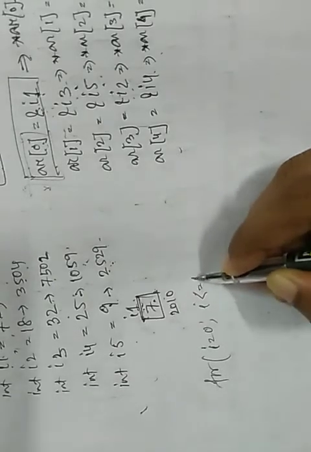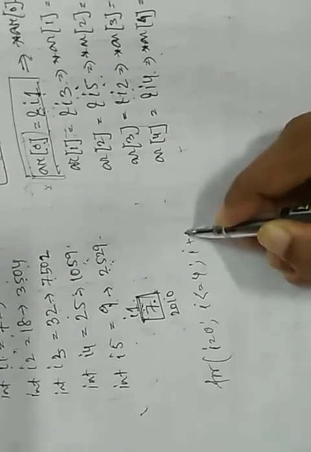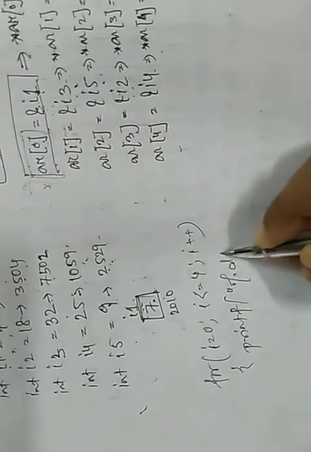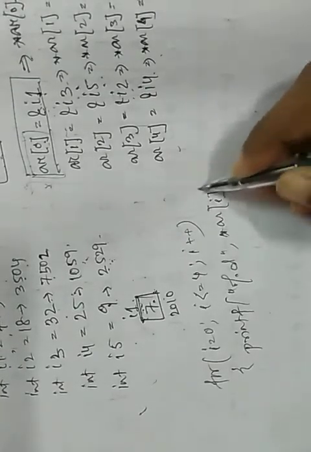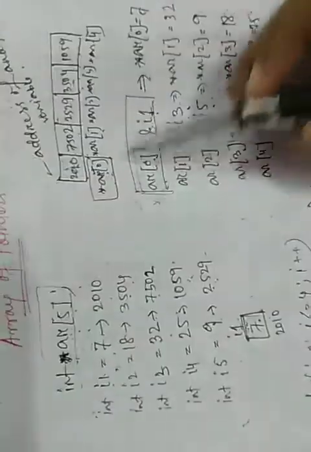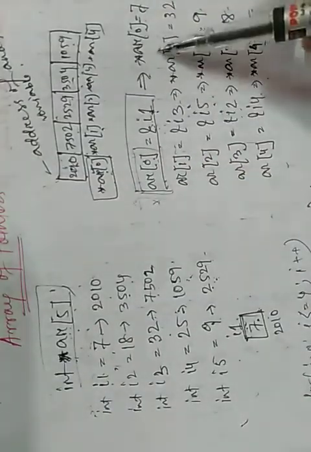As it is an array, we can get the values like this: for i equals 0, i less than or equal to 4, i plus plus, printf %d star AR[i]. Obviously, as it is an array, we get the values.